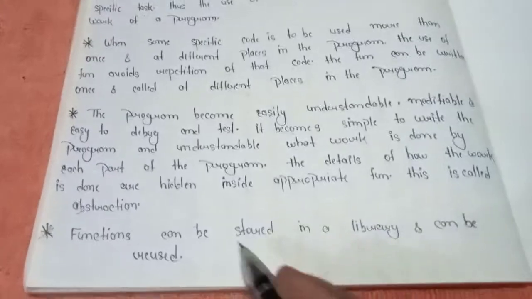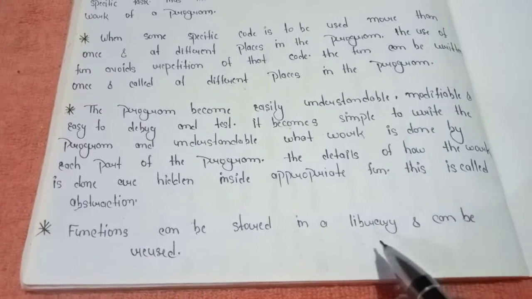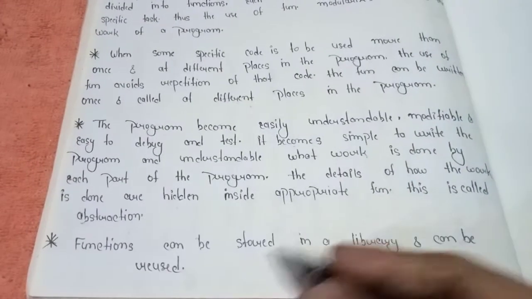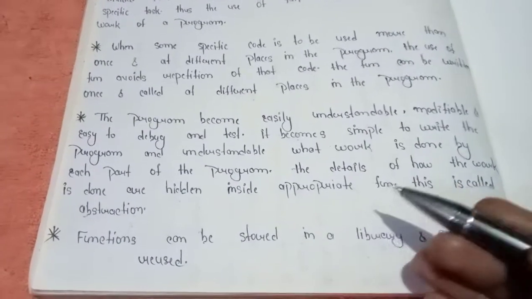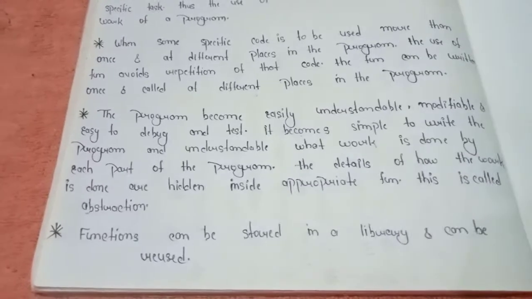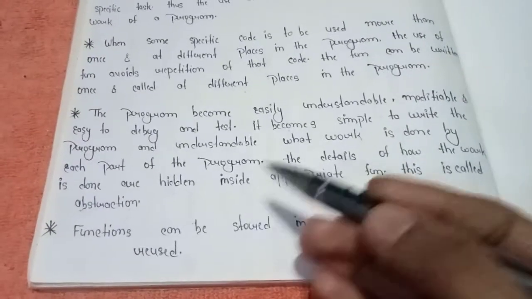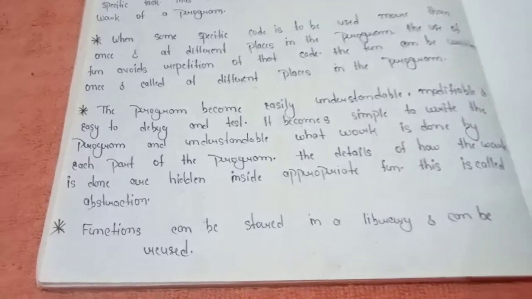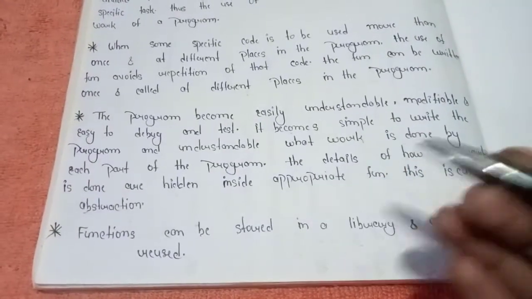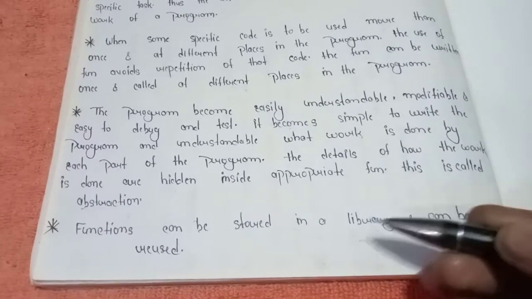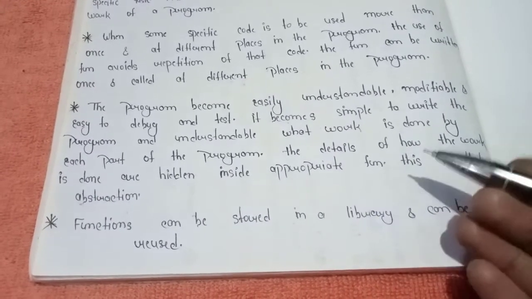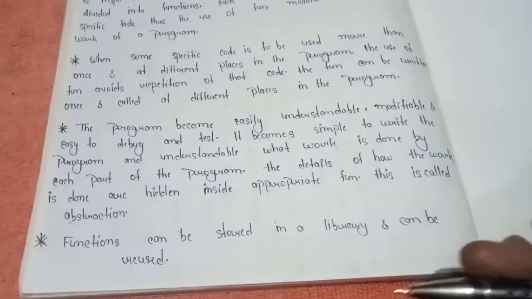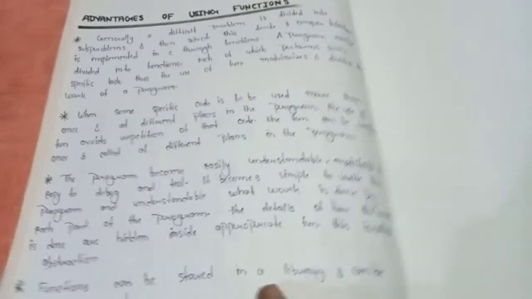Clear? Now the fourth one is that functions can be stored in a library and can be reused. Means we can reuse and we can store our functions. Clear? We can reuse our functions with the help of call by value and call by reference. Clear? Have some patience. In the next video I'll also discuss what is call by value and what is call by reference, means every topic related to functions I'll discuss.